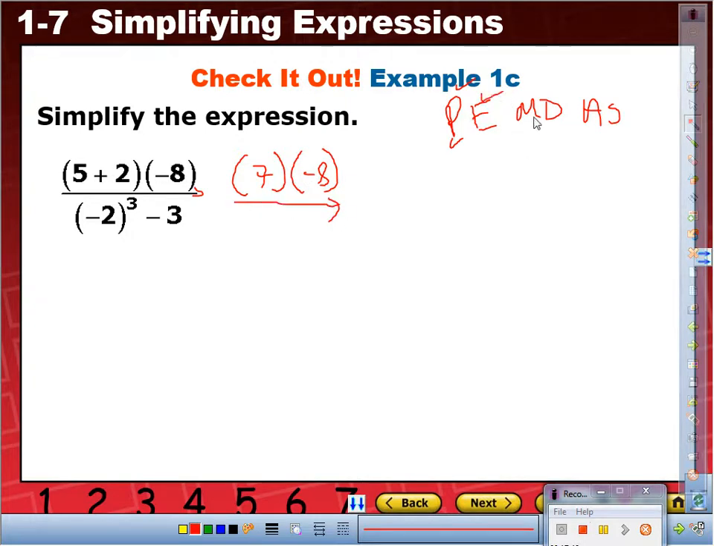Do I have exponents? No. Multiplication and division? Yes, so this is negative 56. Can I simplify the numerator anymore? No. Next, let's focus on the denominator.